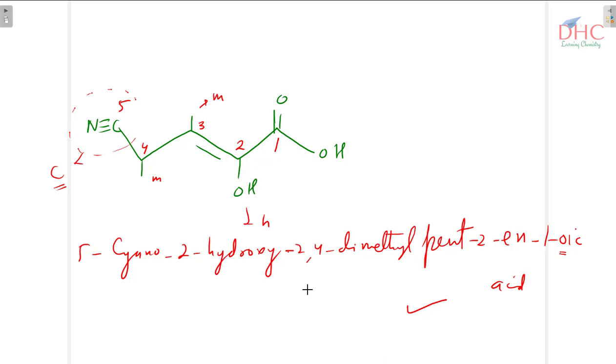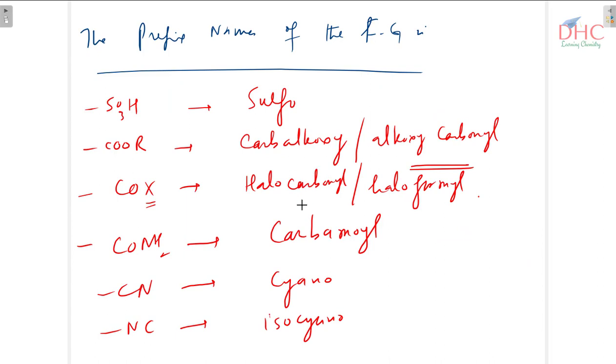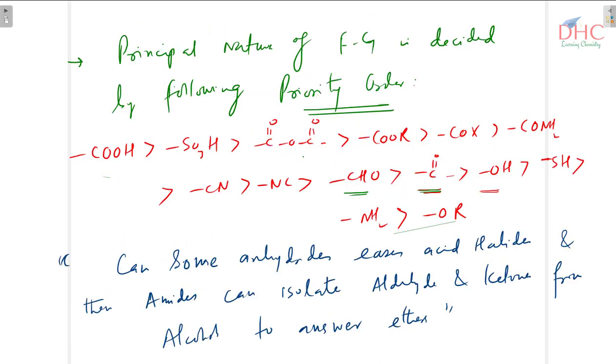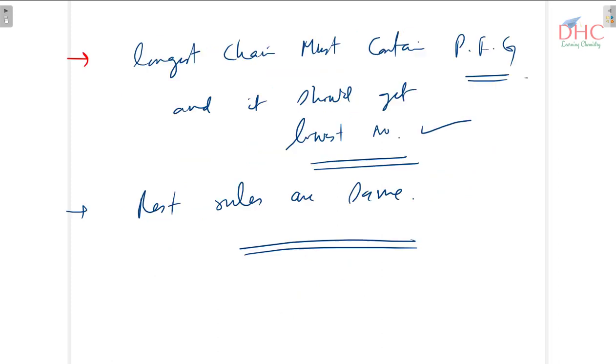I hope you understand it. Once we have more than one functional groups, how do we name them? The point to be noted is you have the principal functional group and rest of them become secondary. Principal is to be suffixed, whereas rest are to be prefixed. They become substituents. What is their prefix name? We talked about that here, sulfo, carboxy, alkoxy and so on, these all you have to remember. And how do you remember this priority order is by means of this sentence: can some anhydrides esters, acid halides, and then amides can isolate aldehydes and ketones from alcohols to answer ethers. This is how you can remember it. Then you can remember the names as prefixes. Then you can easily name compounds.